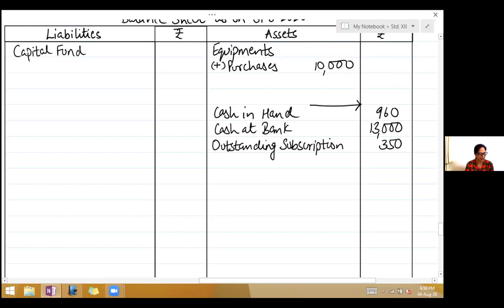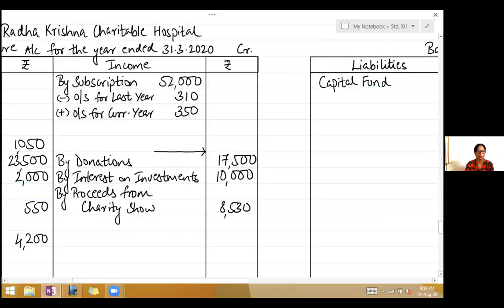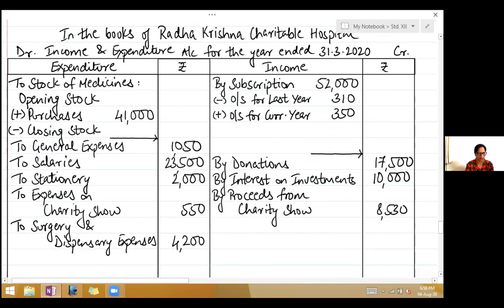Okay. Second, subscription received in advance. This is pre-received subscription. 1st April 2019, it says 600. That means you had received it. So now here you will add pre-received for last year. That is 600. And pre-received for next year is 150.